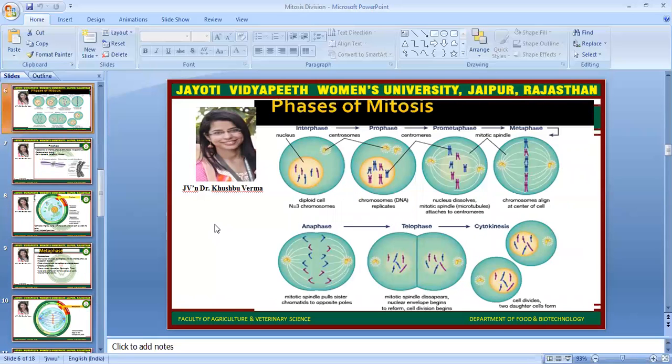And these are the phases of the mitosis process. First of all, the cell will go through the interphase stage. After the completion of interphase, it will go into prophase. After that, prometaphase, then metaphase, then anaphase, and then telophase. After the completion of telophase, the nucleus will be divided, but the cell will not be divided. The cell will be divided with the help of cytokinesis. So the complete mitosis division and cytokinesis are together known as the mitotic M cycle, the cell division cycle.